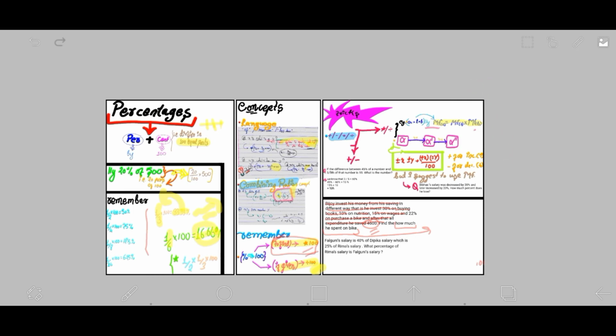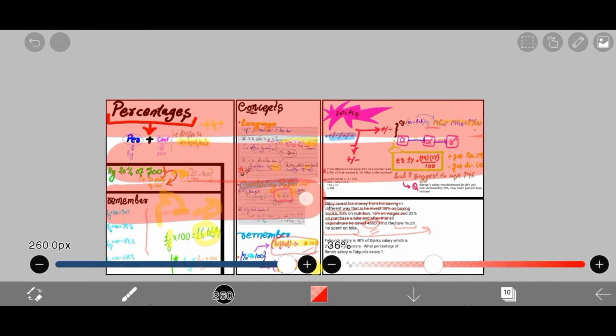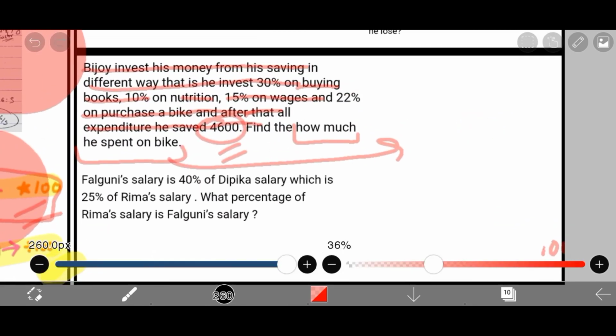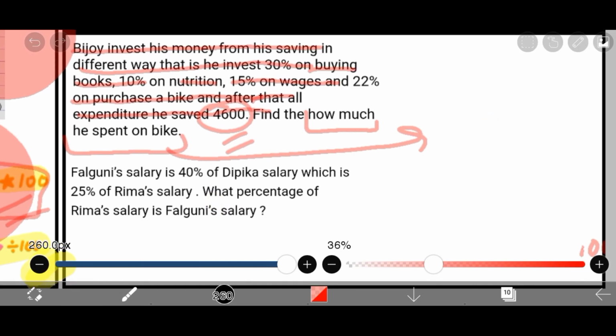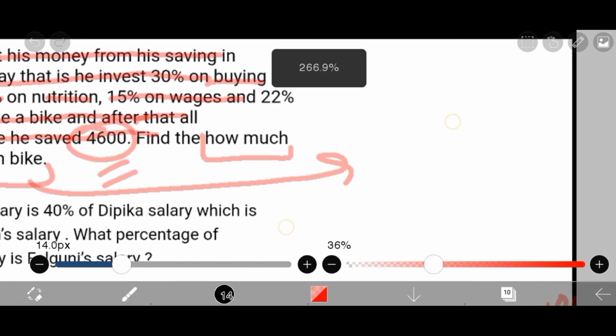If you have understood all these parts, then these two questions are just a matter of seconds. And if you have not understood it well, then I'll request you to rewind the video and watch it once again. And if you still face difficulties in solving these questions the way I did, then I'll advise you to put a comment down below. I'll make sure you get to understand by solving more and more questions. I'll try to make you understand. Obviously I can't get into your head. So yeah, let's continue with that.